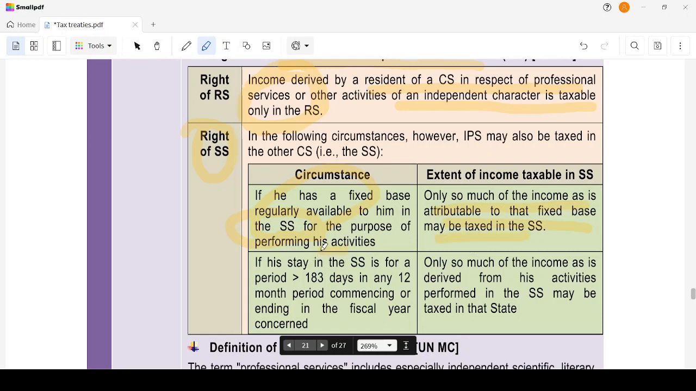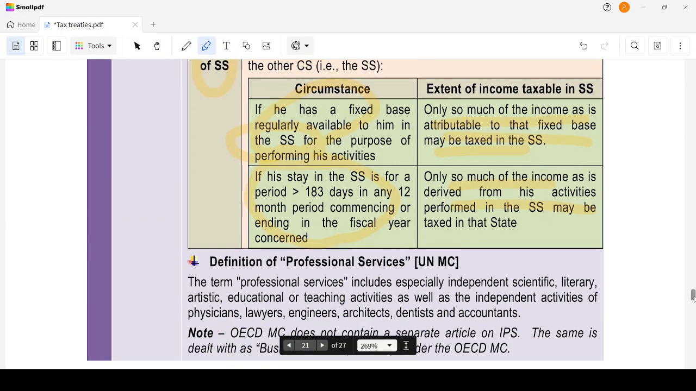If his stay in the source state is greater than 183 days in any 12 month period preceding the commencement of the financial year, then only so much of the income can be taxable there. So only the income generated in the source state, or earned there because of a stay of more than 183 days, will be taxed in the source state. Then, determination of professional services. What does professional services mean? It is an inclusive definition, especially independent scientific, literary, artistic, educational, teaching activities, as well as the independent activities of physicians, lawyers, engineers, architects, dentists, and accountants.